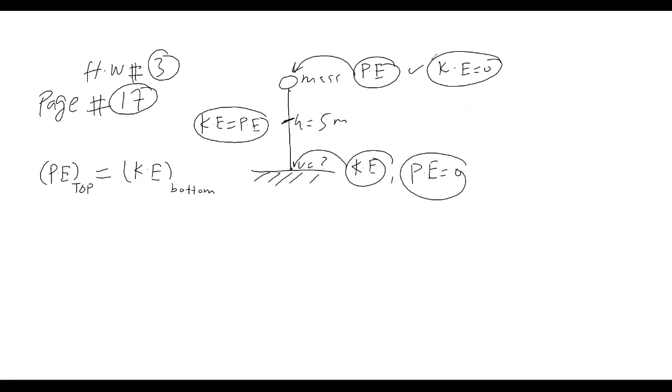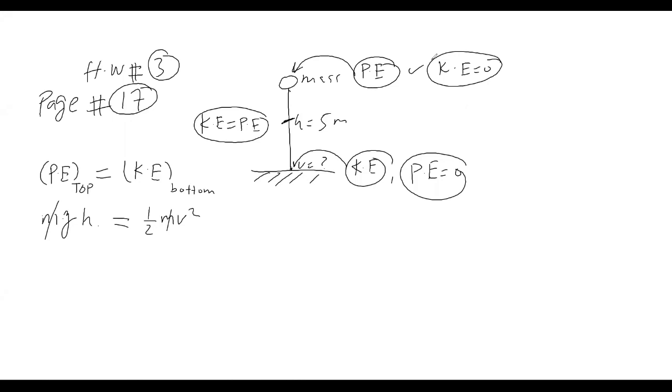So what is the formula of potential energy? mgh, right? This is the formula of potential energy, mgh. What is the formula of kinetic energy? Half mv square. Okay, so this m can cancel each other.